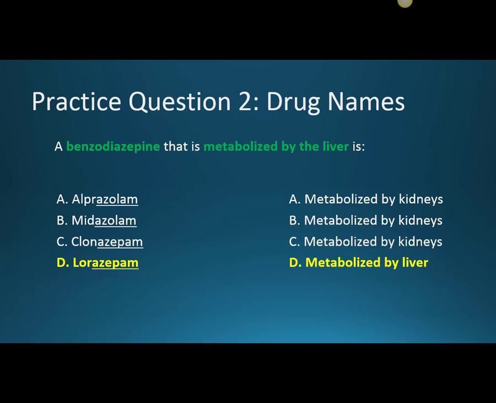In patients that are older, it would take longer to clear the drug, and so we might have more of a sedative effect in those patients. That's when we might consider using a medication that's cleared by the liver instead. Lorazepam is an intermediate-acting benzodiazepine, and we can use it for alcohol withdrawal and anxiety, as well as seizure disorders. For the next 3 questions, we'll have the same answers in the same order, and we'll just change the question to make the answer correct.